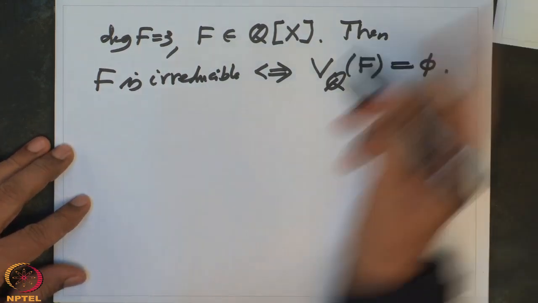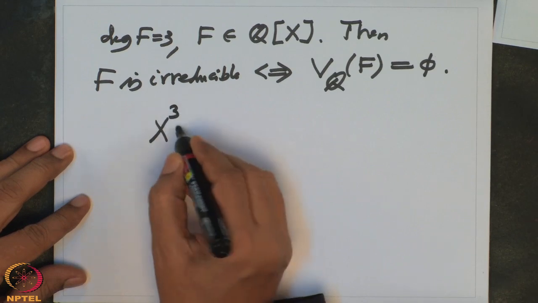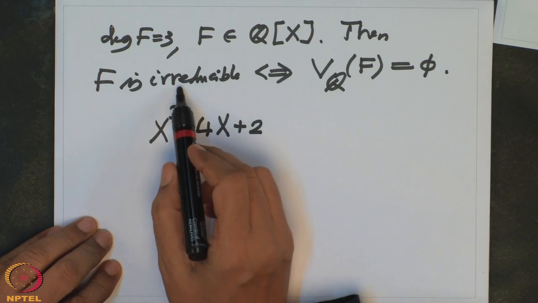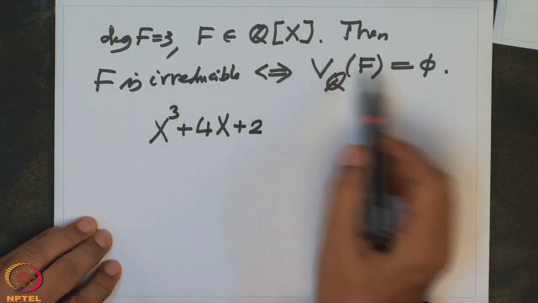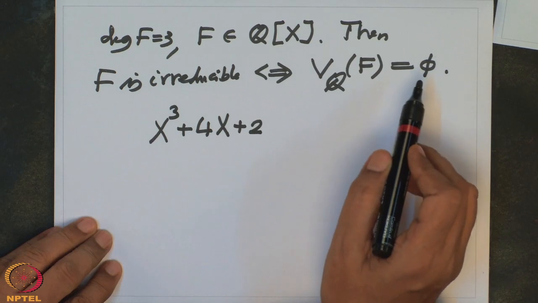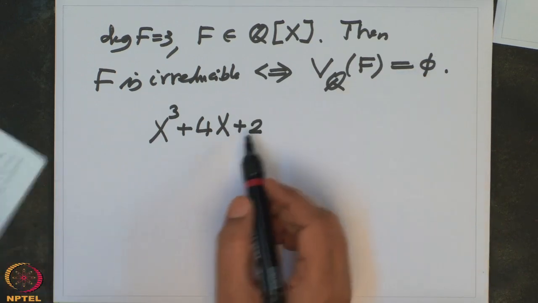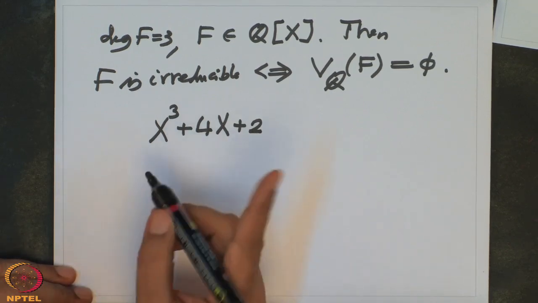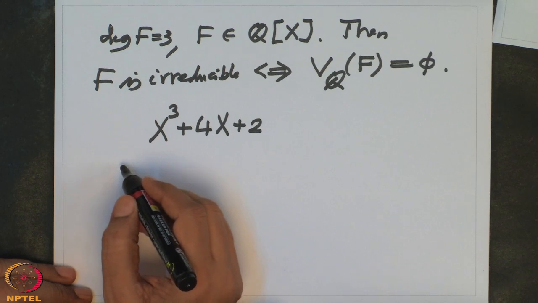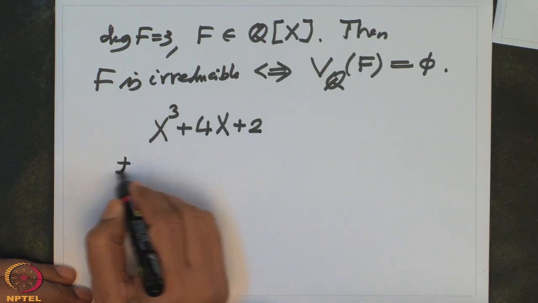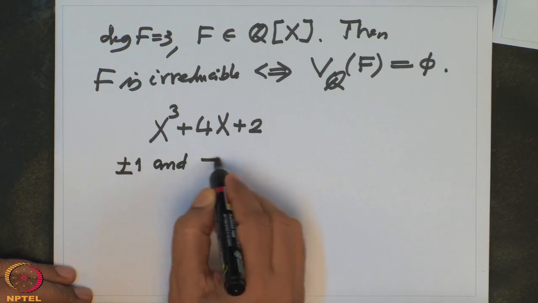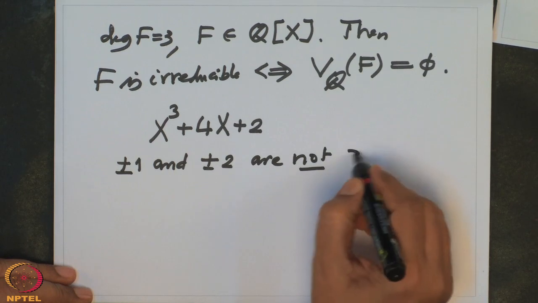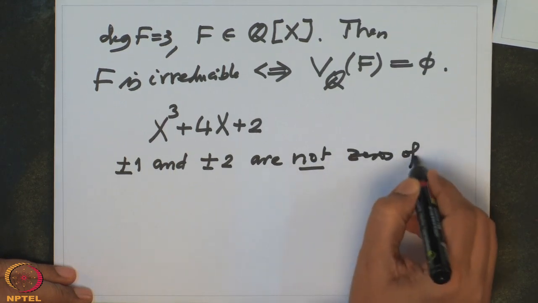So to test whether the given polynomial x cube plus 4x plus 2 is irreducible, I should check whether this is the empty set or not. And how do I check that? In general, it is easy to see that the only possibilities for a zero are plus minus 1 and plus minus 2.